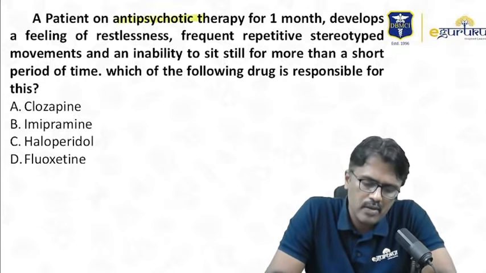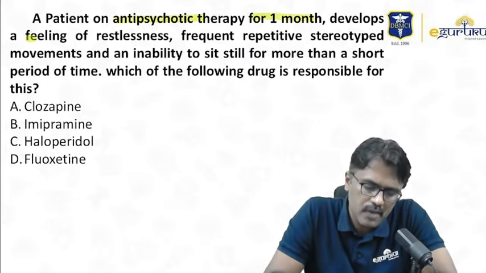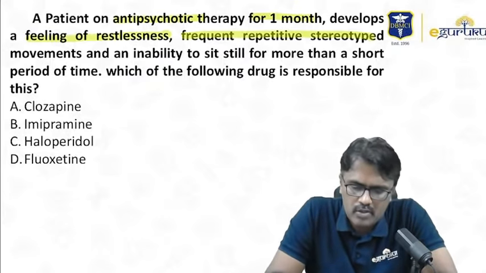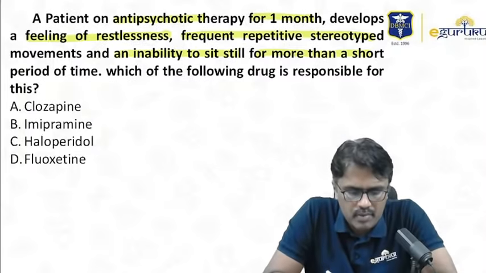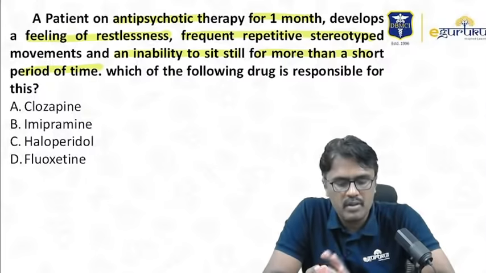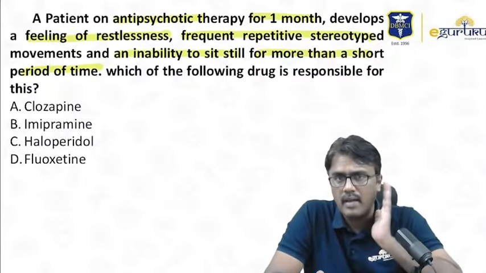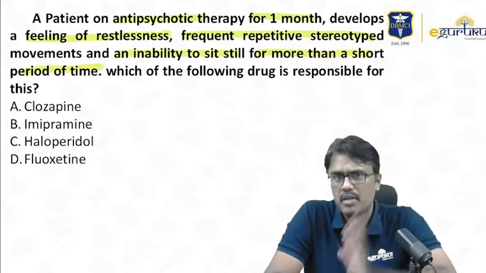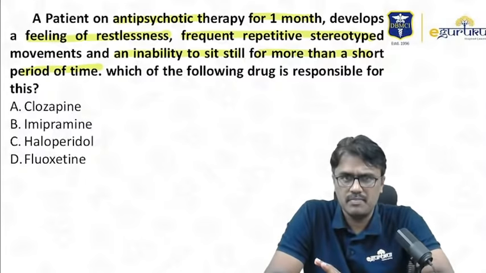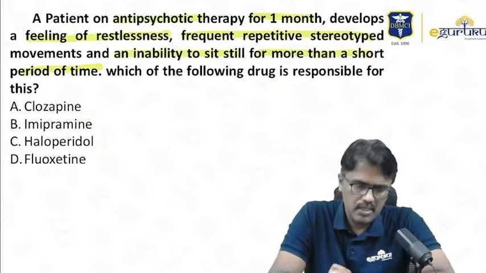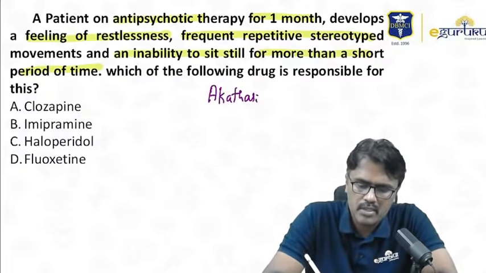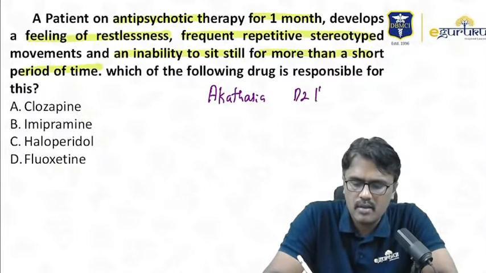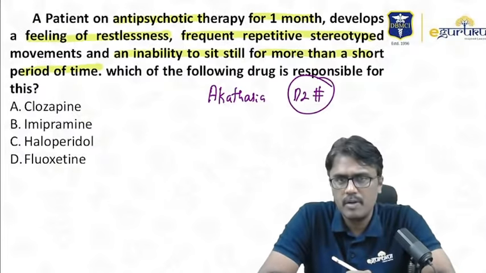A patient on antipsychotic therapy for 1 month develops a feeling of restlessness, frequent repetitive stereotyped movements, and inability to sit still for more than a short period of time. Which of the following is responsible? Remember, the extrapyramidal symptoms due to D2 blockade is a very commonly asked question. So here the patient is developing akathisia, inability to sit at one place, and what is responsible is the typical antipsychotics which block D2.